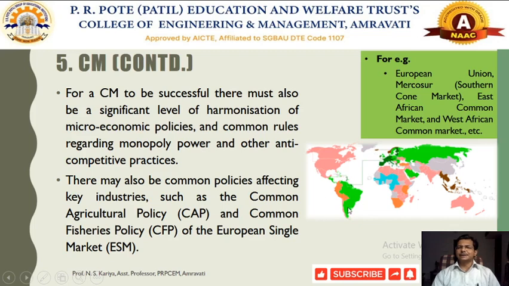Then Mercosur would be here. Then the East African common market, some African countries in that region, and West African countries would also be examples of a common market. This is the most successful form of economic integration, where we try to remove difficulties in international trade and promote harmonization of economic policies, particularly both micro and macroeconomic policies, of the various countries.